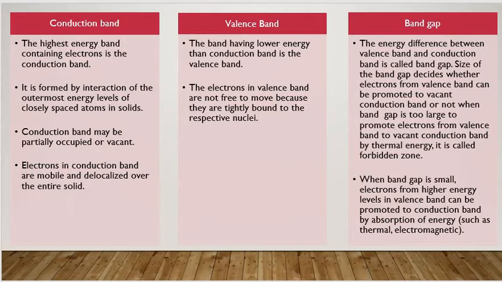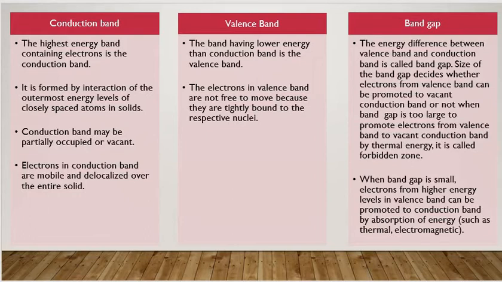The energy difference between valence band and conduction band is called band gap. The size of the band gap between the conduction band and valence band decides whether the electrons from valence band would be promoted into the vacant conduction band or not. When the band gap is too large to promote electrons from valence band to vacant conduction band by applying some thermal energy, it is called a forbidden zone.